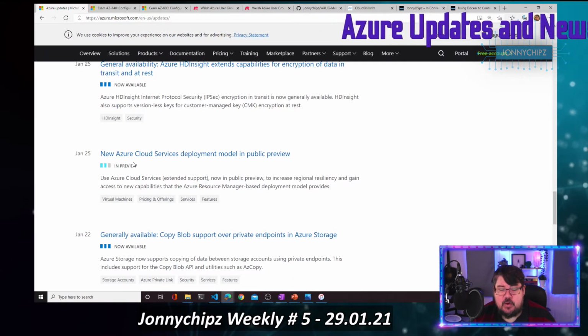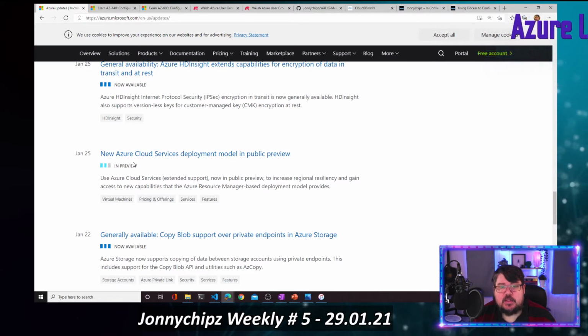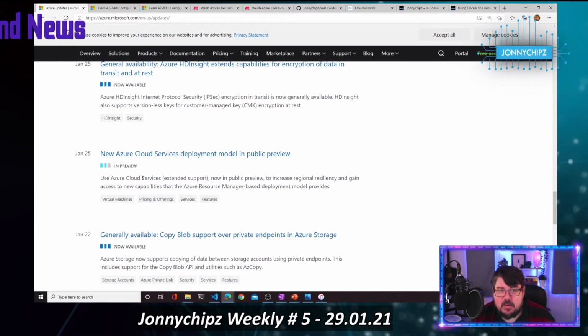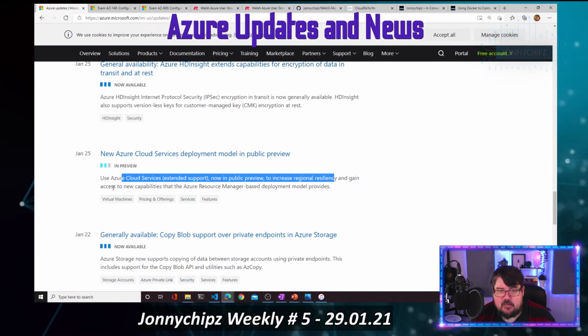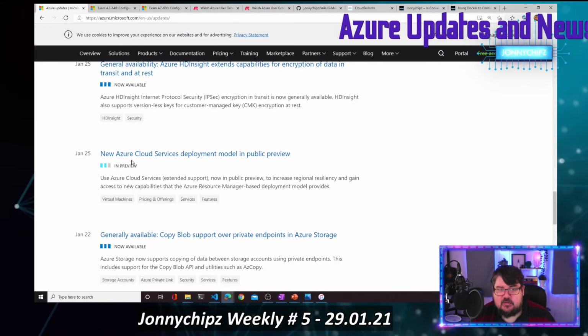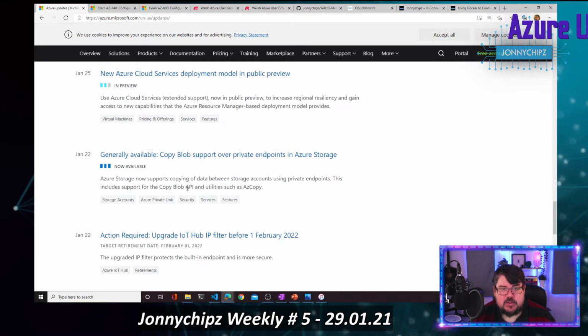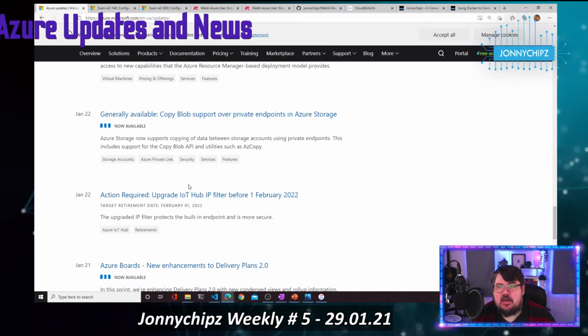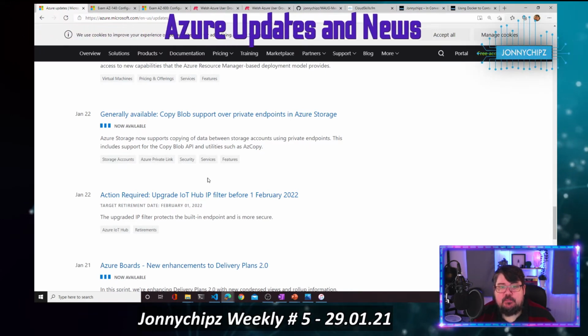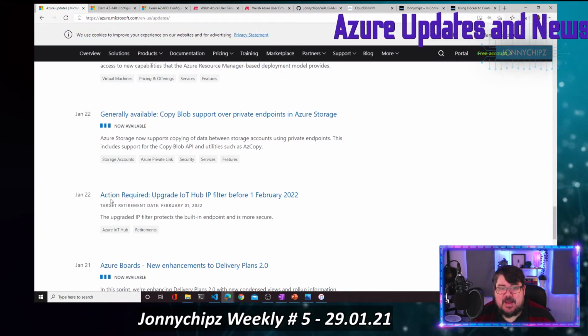In preview, we've got the Azure Cloud Services deployment model in public preview, a new one. Not too sure exactly what that is. I might need to do a little bit of reading of that one myself, but great news all the same. Generally available, copy blob support over private endpoints in Azure Storage. That's an interesting one.